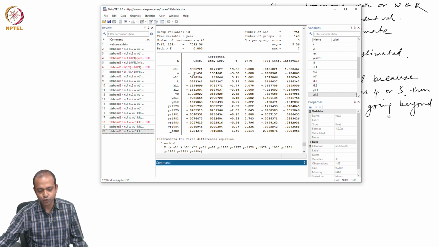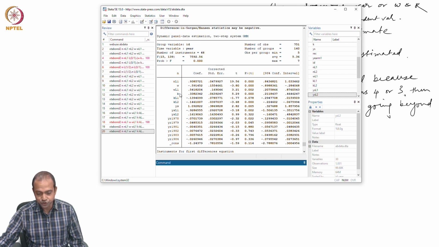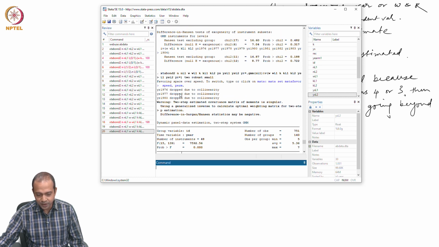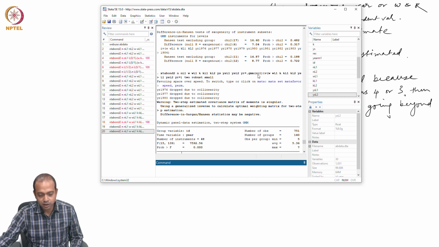Again that is 0.93. So, what is the difference between these two? Here I have considered only 1 period lag of employment, wage 1 period lag, capital 2 periods lag, YS and its 2 periods lag, everything I have considered, but I have made only one change. I have not put any restriction on my lag.